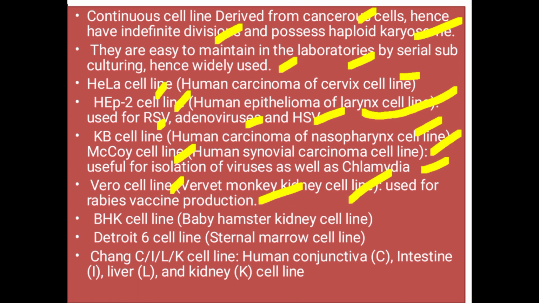BHK cell line means baby hamster kidney cell line. Detroit 6 cell line actually means sternal marrow cell line. Chang cell line is human conjunctiva C, intestine I, liver L, kidney K cell line.